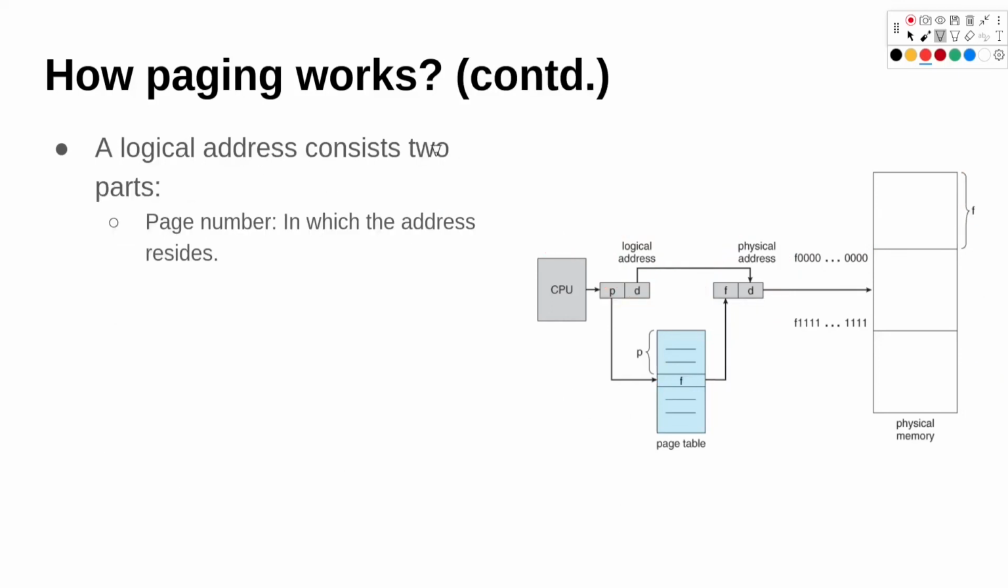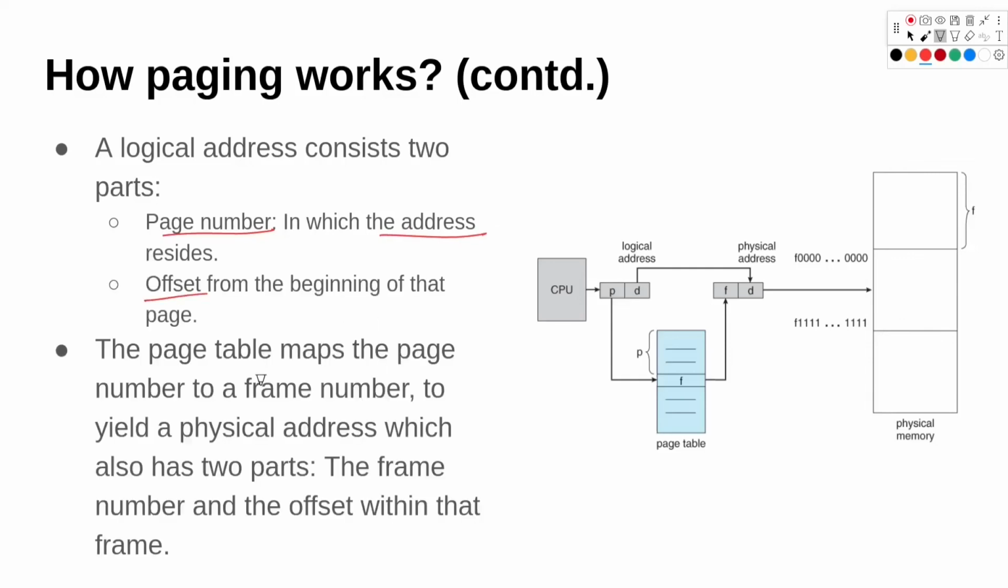So a logical address contains two parts, a page number, which is the address, and an offset from the beginning of the page. And the page table maps the page number to a frame number. So this is the frame number, and the physical address similarly has two parts. One of them is the frame number and the other one is the offset.